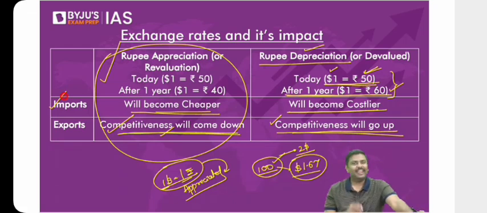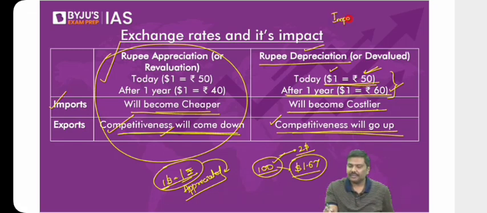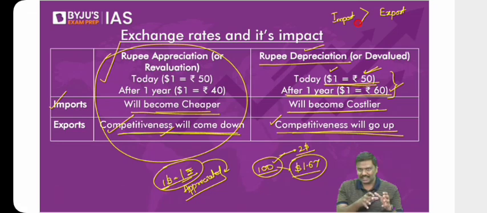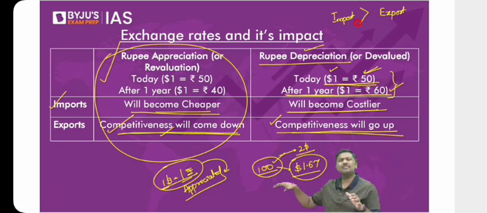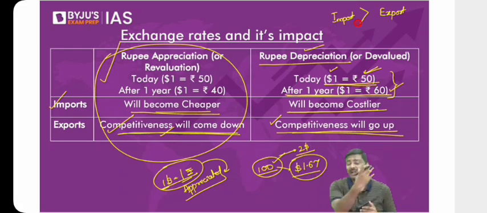Why? India is a net importing country. I hope you understand. Net importing means what? Simple idea here. We are importing goods and services, and we are also exporting goods and services. But if you find the difference between the value of import and export, value of import is greater than value of export. Simple. Value of imports is greater than value of exports. Now look at the situation and let me know if you allow the rupee to continuously appreciate without any control. It is appreciating. RBI says I can't do anything because we are using market determined exchange rate, floating exchange rate, etc. Don't you think it will have a larger impact on Indian economy? It will have a huge impact on the Indian economy.